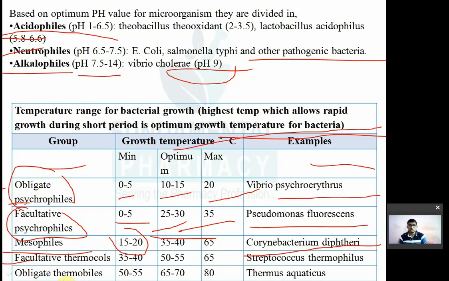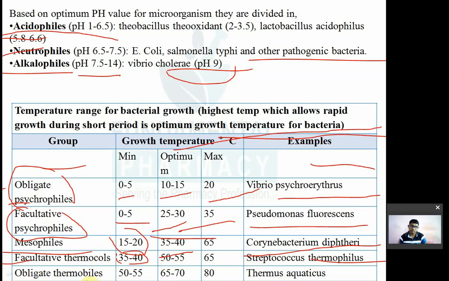So these bacteria can survive at 35 to 40 degrees Celsius. The minimum temperature required for growth is 35 to 40 degrees Celsius. But what is the optimum temperature? They show the highest rate of multiplication at 50 to 55 degrees Celsius, and the maximum they can tolerate is 65 degrees Celsius. The example is Streptococcus thermophilus.